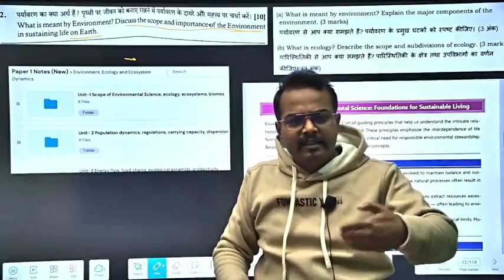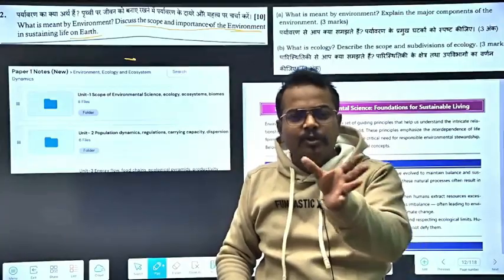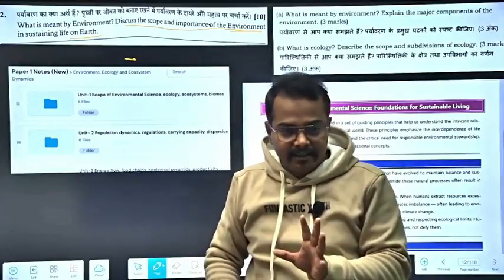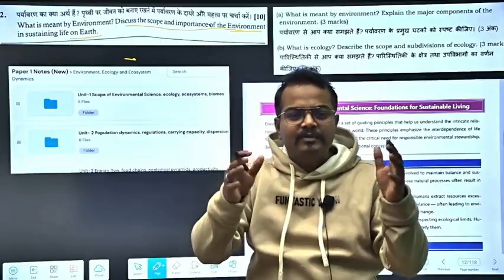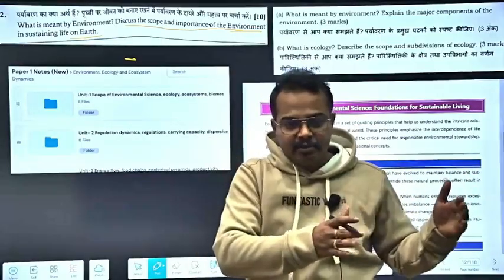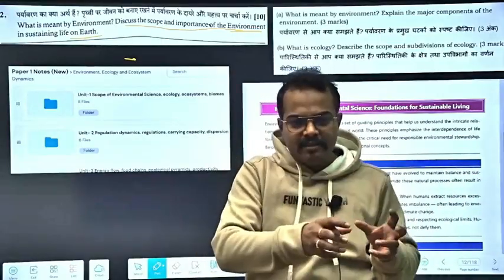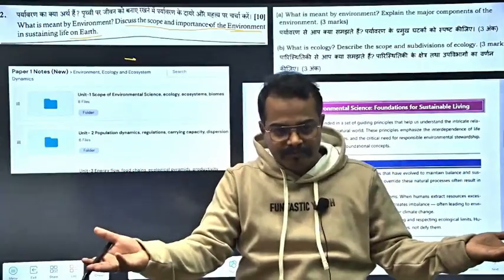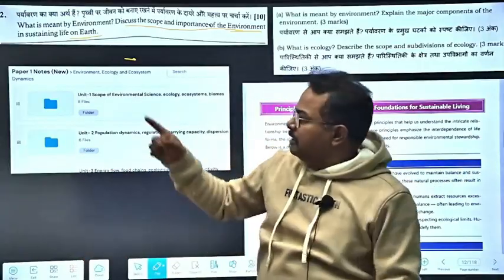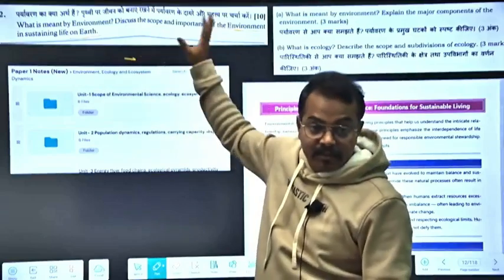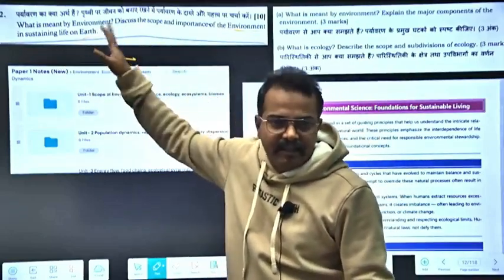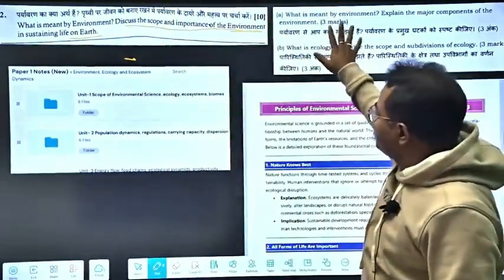It should be related to the scope of environmental science as a study, because scope comes whenever we are going for a study. So environmental science or ecology as a subject will have a certain scope. The importance part is correct: importance of environment in sustaining life is correct, but not from the scope perspective. Anyway, we have given the same question.